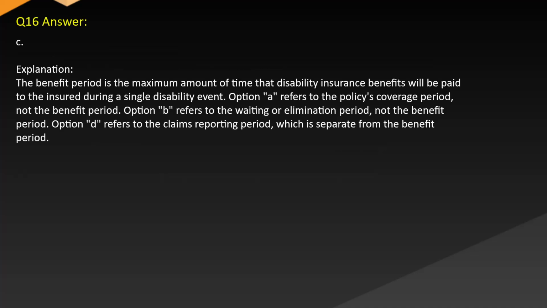Answer C. Explanation. The benefit period is the maximum amount of time that disability insurance benefits will be paid to the insured during a single disability event. Option A refers to the policy's coverage period, not the benefit period. Option B refers to the waiting or elimination period, not the benefit period. Option D refers to the claims reporting period, which is separate from the benefit period.